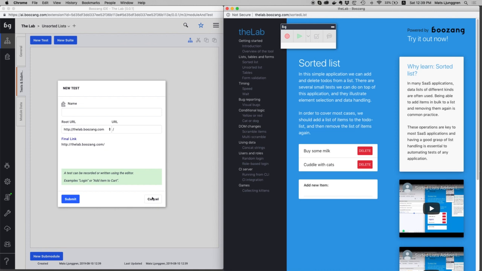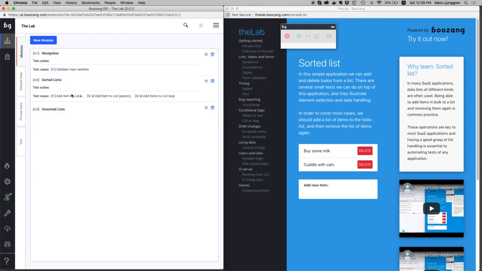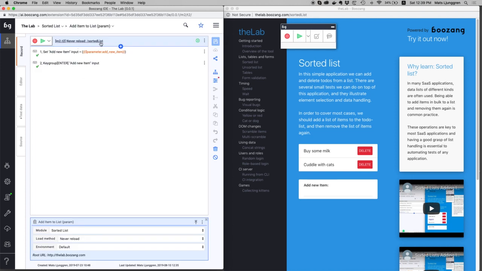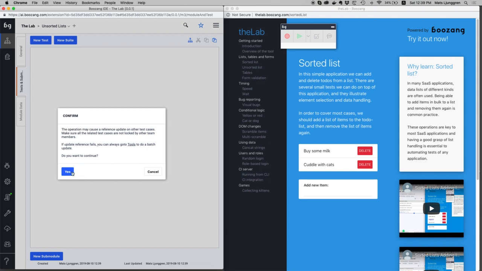And then instead of creating tests now, of course, we can go through the same exercise. I'm going to try and copy over the tests I already have. So let's do this. Sorted list, we need our add item to list param. So what I'm going to do is go to the module and make sure to copy these ones. So I hit the copy button, and I'll go into unsorted lists, and I'll just paste them.